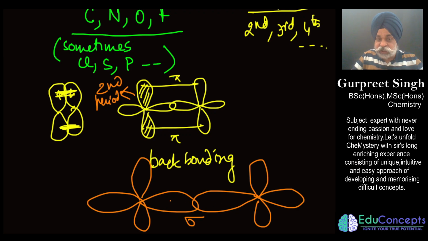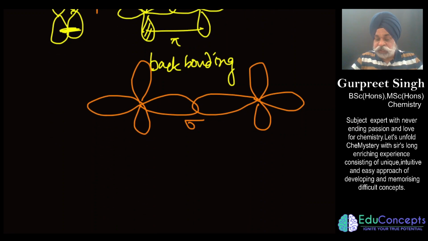So that is also a reason that conventionally pi bonding doesn't happen with orbitals like 4p-4p, something like that. As we move down the group, the effectiveness of back bonding or pi bonding tends to decrease because of the mismatch in the orbitals, and as a consequence, back bonding or conventional pi bonding would not be happening. So make it a point, as we move down the group, the extent of back bonding decreases.